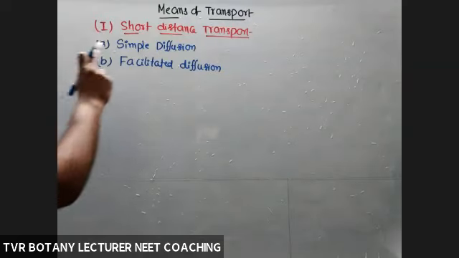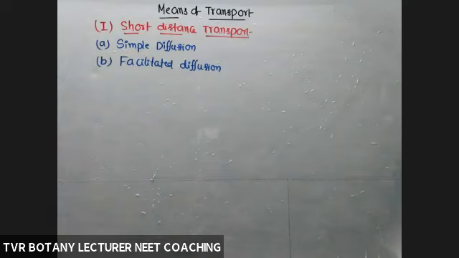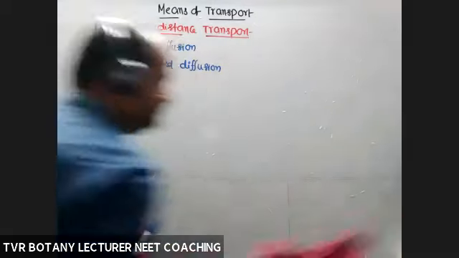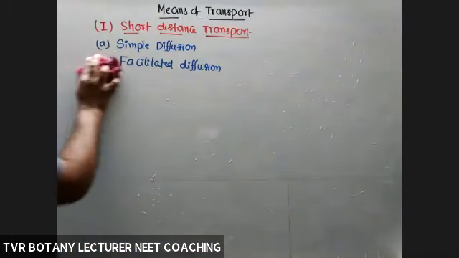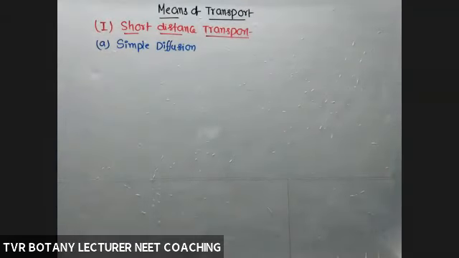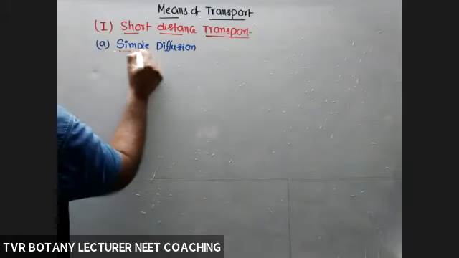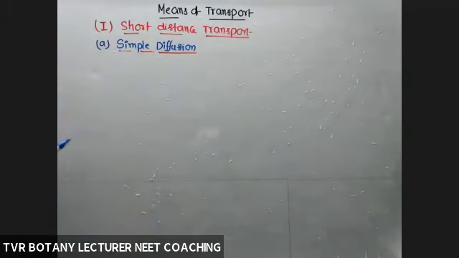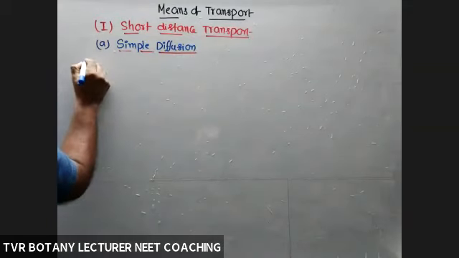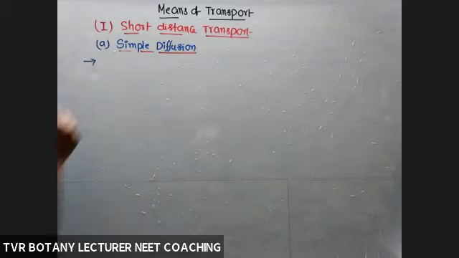Now, what about simple diffusion? So now we are going to discuss simple diffusion. So what is simple diffusion? It is independent of a living system. Living system is not mandated.